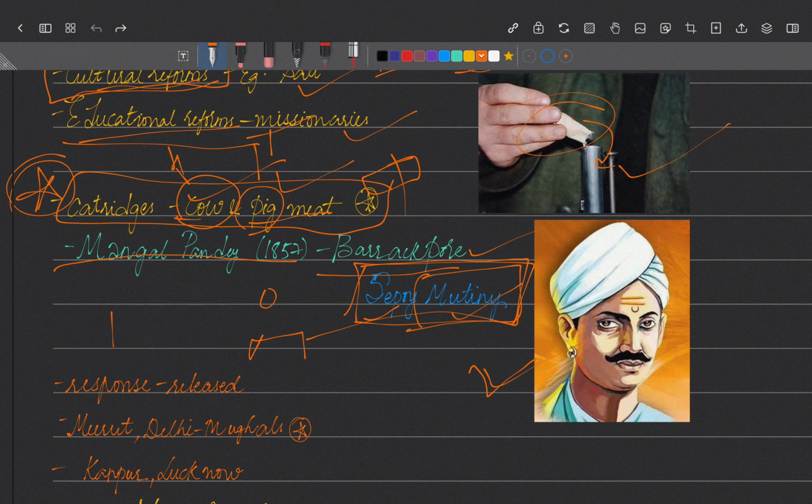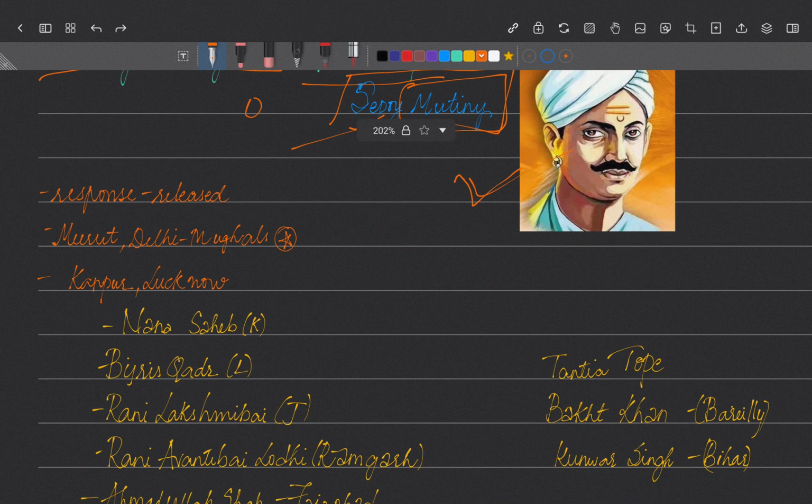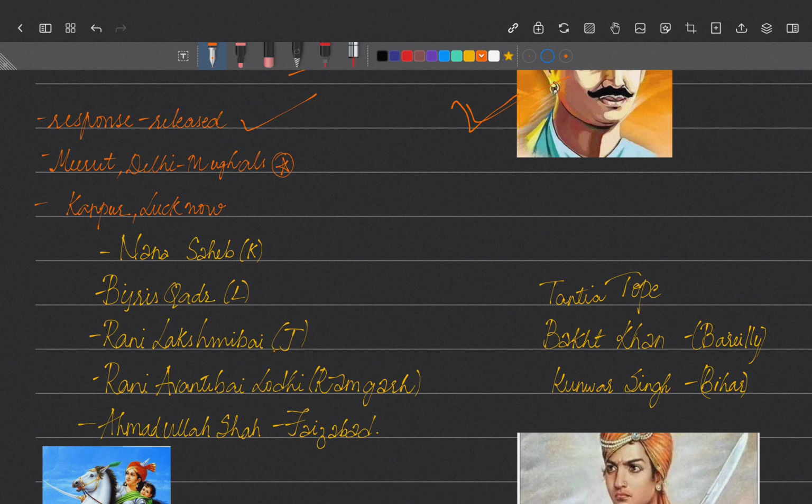Then, what was the response? He started in Barrackpore, so what was the response? Sepoys from all the regiments came and marched towards the jails and released all the sepoys there. And they started attacking all the British officers whomever they saw. This was the response.